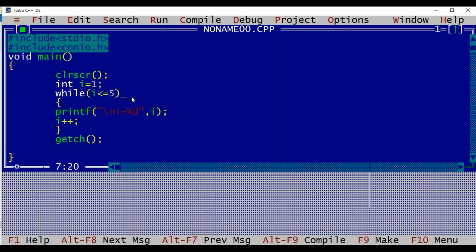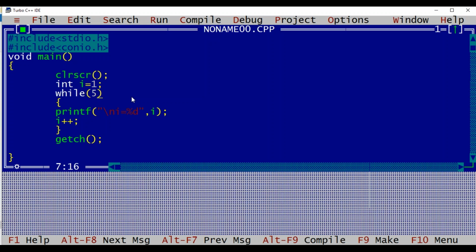Now the next thing is, if I give some criteria which will become endlessly true. For example, directly I can give true, or suppose I give some value as 5. So 5 is an integer value and any non-zero is true in C. So this condition will be true endlessly. It will go into an infinite loop. Sometimes we may need an infinite loop, but then inside the while loop we can give criteria that on satisfying it we can call break and come out of the loop. Break we'll discuss in detail in another video.